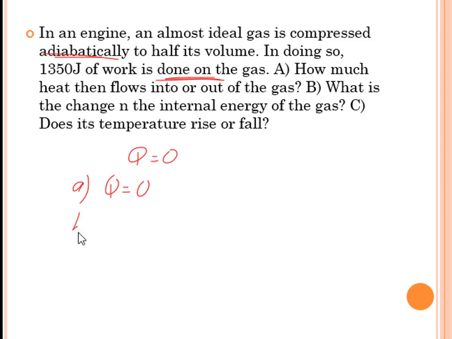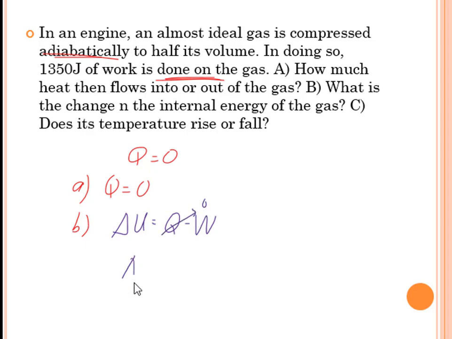But for B, what is the change in the internal energy of the gas? We have here delta U equals Q minus work, but Q is equal to 0.